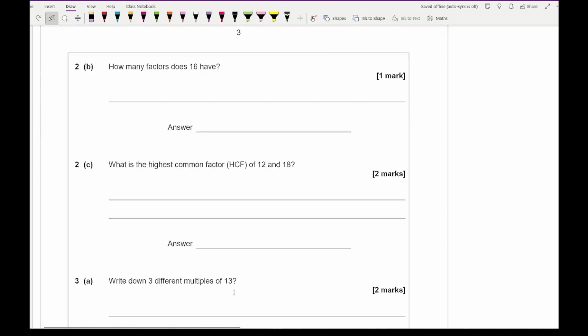Moving on to 2b, it says how many factors does 16 have? So again, listing the factors of 16, we've got 1, 2, 4, 8 and 16. So the answer then is going to be 5.